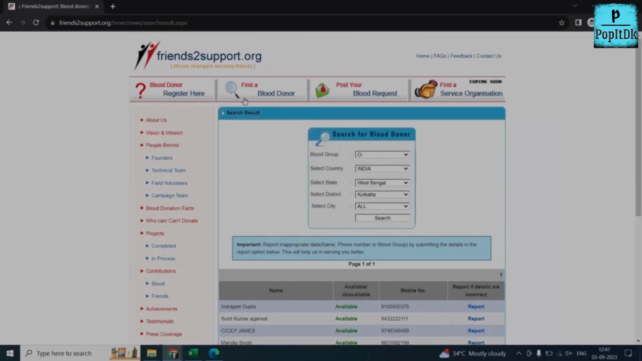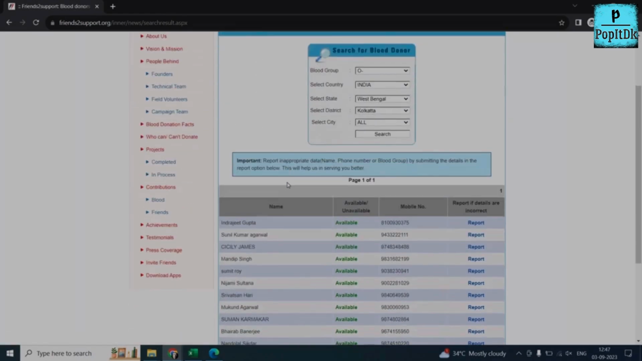At the same time, you can also register yourself as a donor if you wish to donate. See, this is a very good cause, and I suggest everyone, if it is possible, please register here and donate to whoever is in need. That was a wonderful initiative by that website.